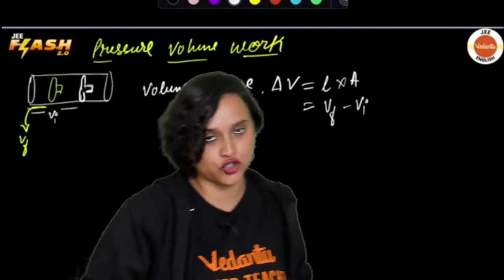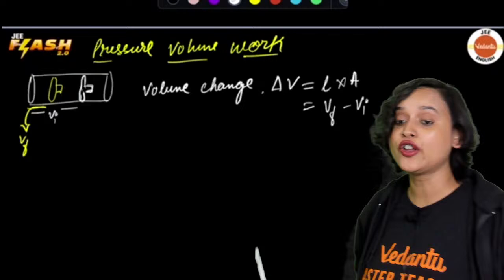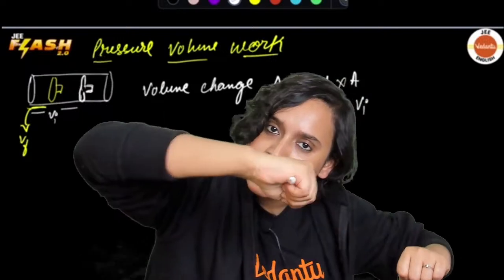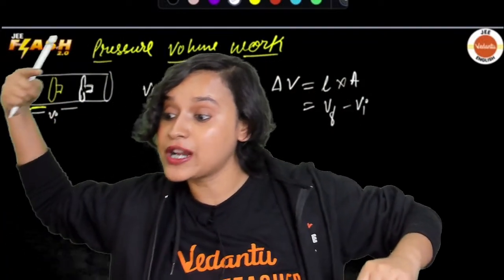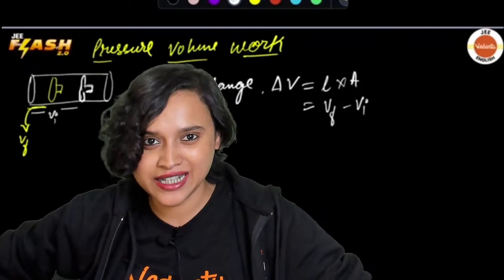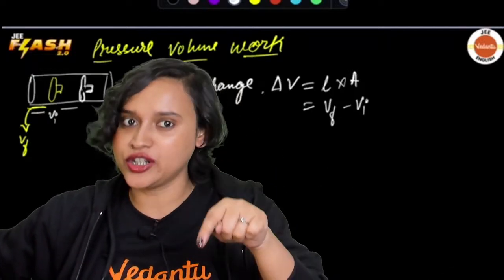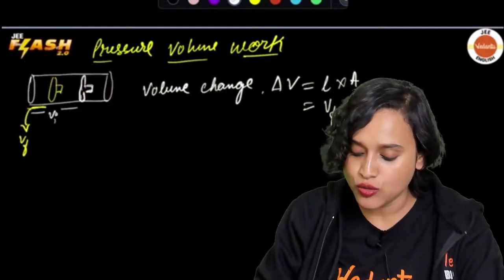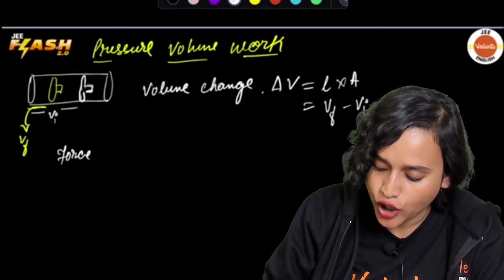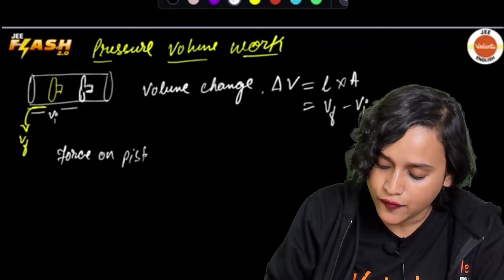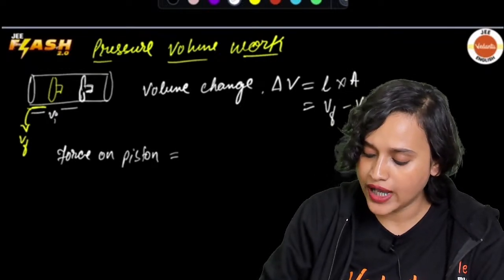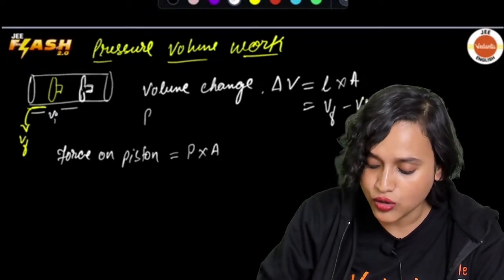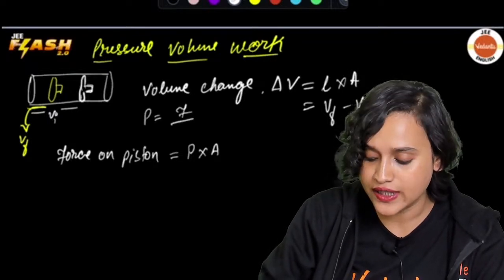Now let us talk about the force on the piston. If the piston is going inside, that means from the outside the pressure is working on it, right? Because at this point of time, the gas is not expanding, I am pushing the piston. So what is going to be my force on piston? We all know it is going to be pressure multiplied with area, because pressure is equal to force divided by area.